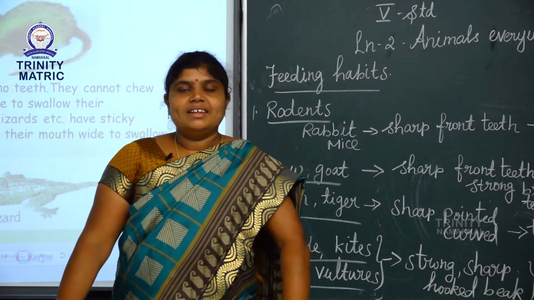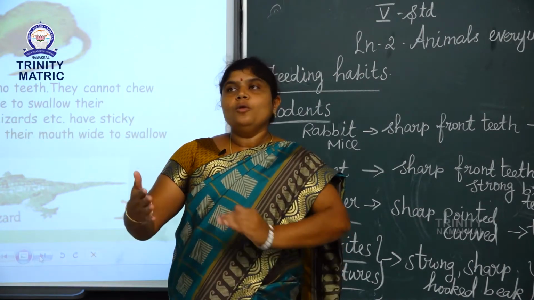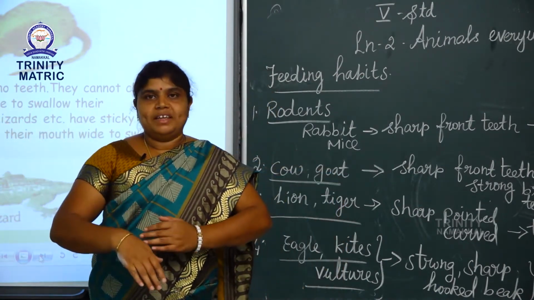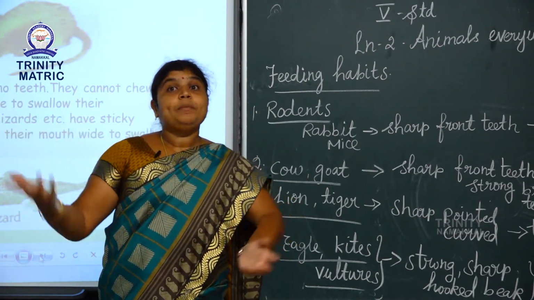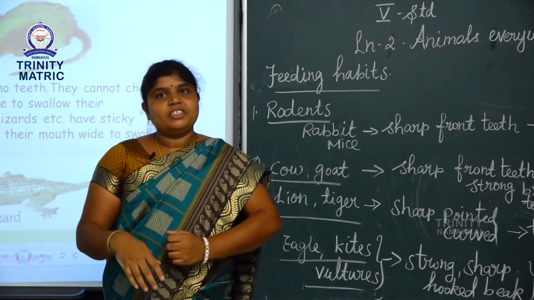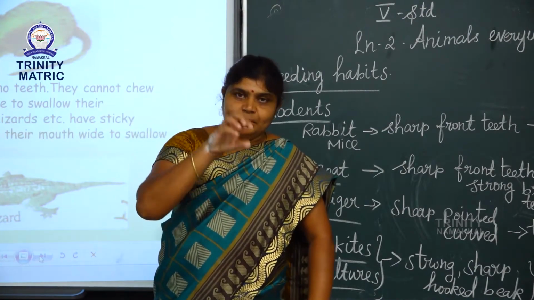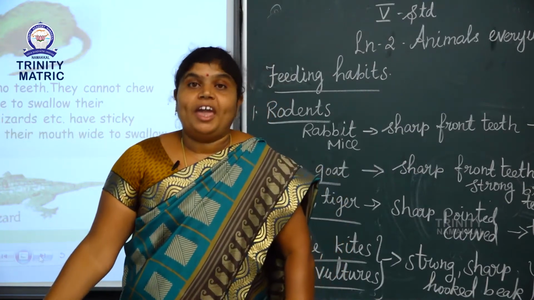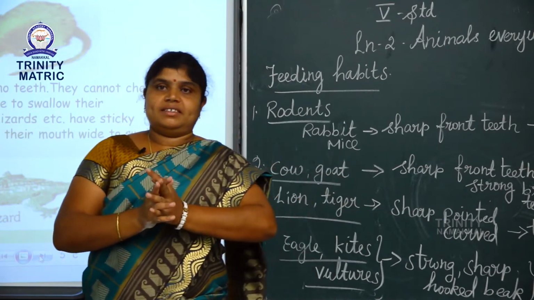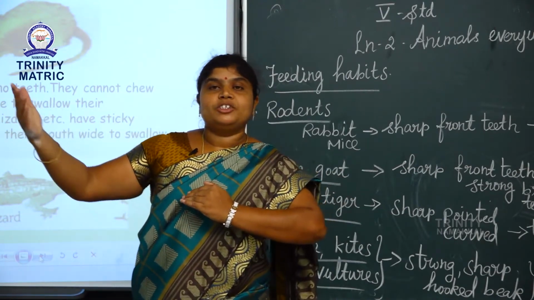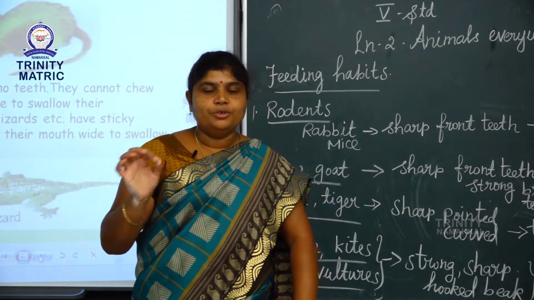First one is land animals. Land animals move from one place to another for their food, shelter and reproduction. What do you mean by reproduction? Reproduction means animals giving birth to young ones. So the animals need a safe place, and they move from one place to another to reproduce.